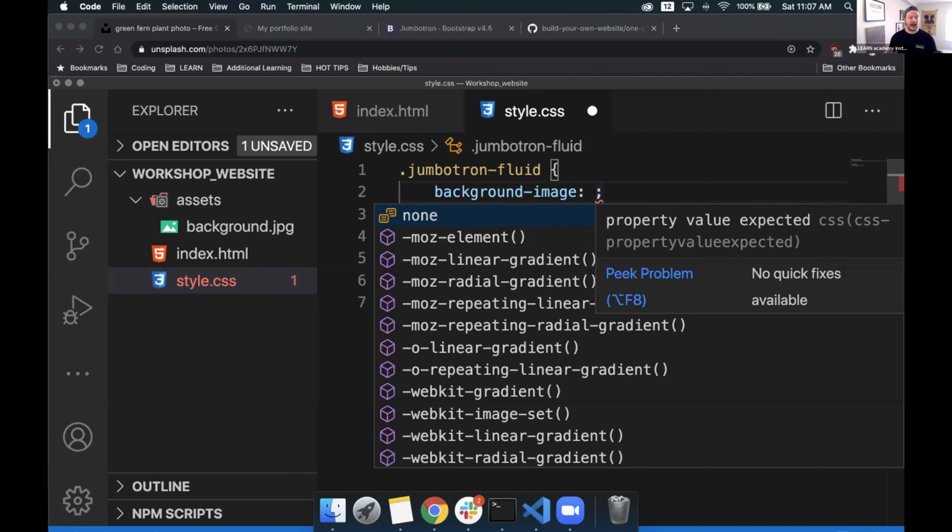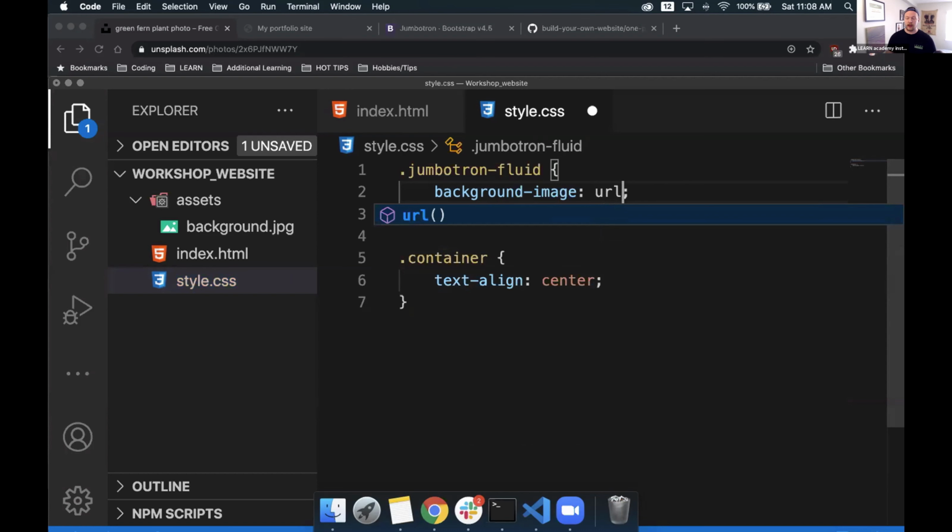Well, in this case, I want to use a URL. And even though I'm not going to a URL that's outside of my web page, I have it stored on my local machine. We need to tell it basically just to look inside of its own folder, inside of assets, for it. So with that, when we type in url, we can click url again, and it will give us url with parentheses. These parentheses are where we're going to add in the directory, or I should say the image file location.